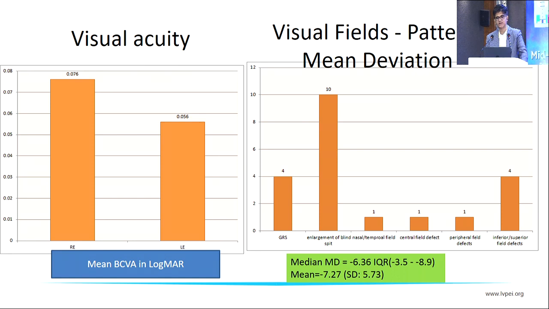If we look at the visual function of these patients, despite having significant disc edema, the majority of them had a visual acuity of 20/25 or better. And if we look at the visual fields, the majority of them had a mild to moderate visual field loss with a median mean deviation of about 6.3 decibels. The majority of the patients again had enlargement of blind spot, which is the classical field defect that we see in established papilledema at presentation.